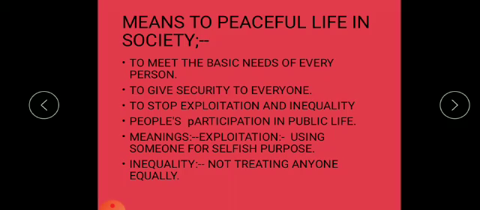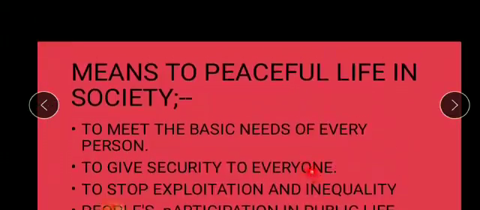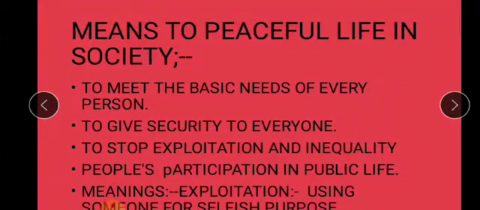How to remain clean? Means to peaceful life in society. Means how we can have peaceful life. Okay? What are the ways to a peaceful life? To meet the basic needs of every person. See, if the basic needs of all the people will be solved, then it can lead to a peaceful life.